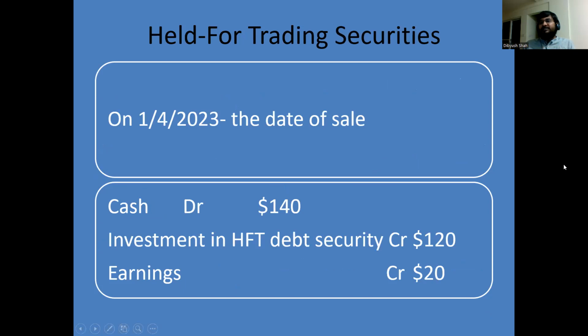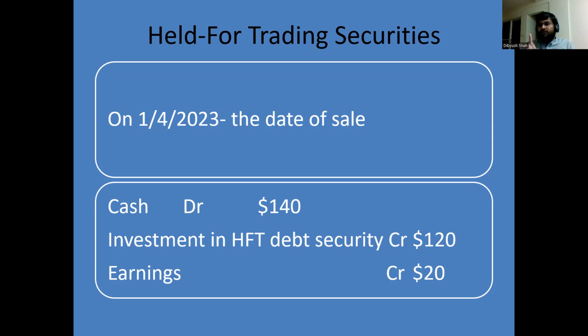On 1st of April 2023, the date on which the security was sold, it was sold for $140. So cash was debited for $140, and this investment in trading security will go out.